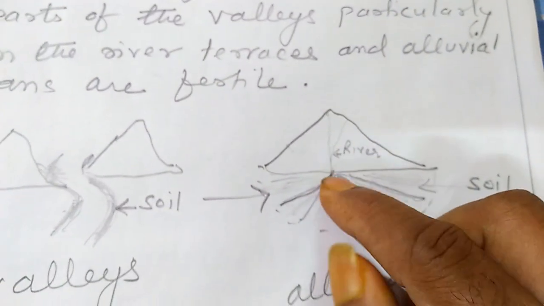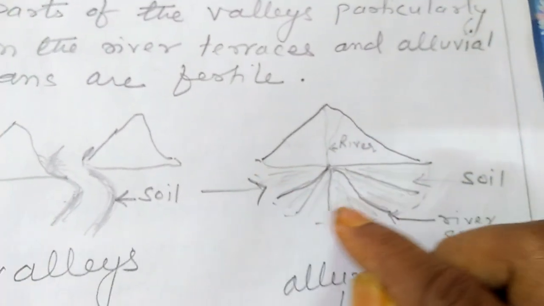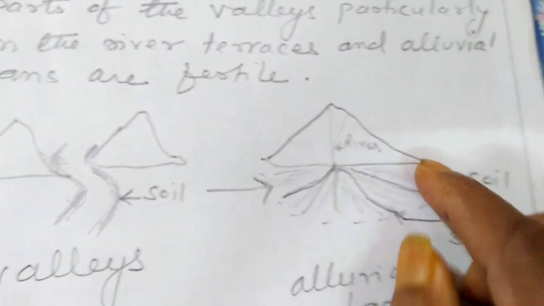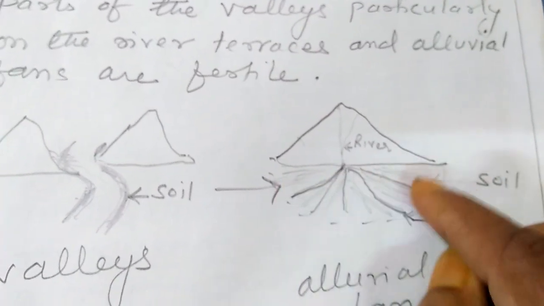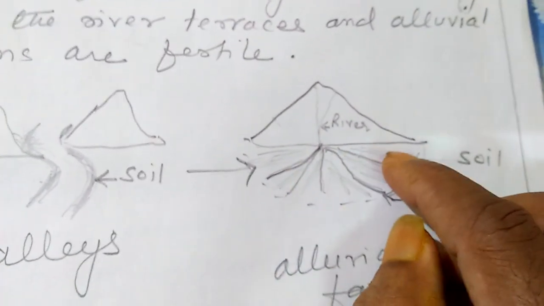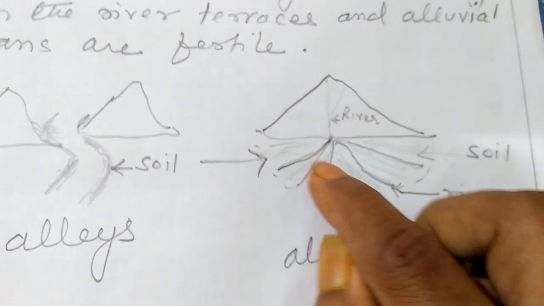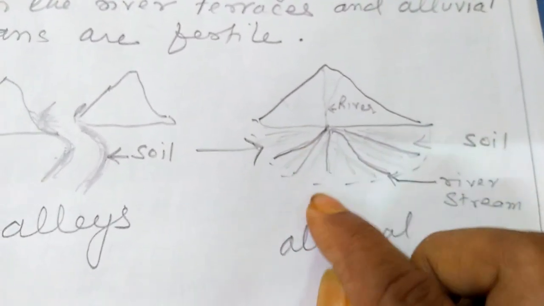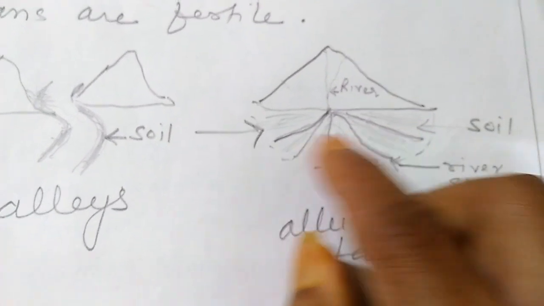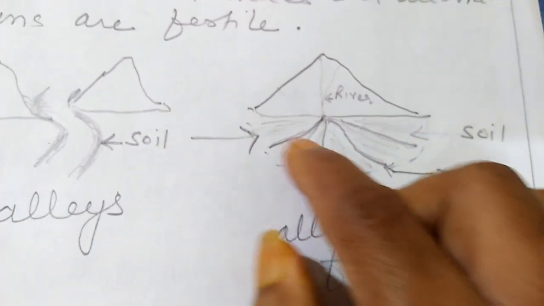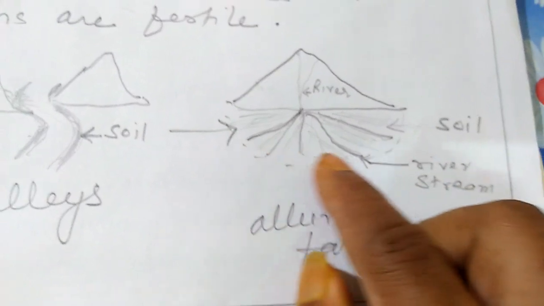When the rivers are sliding down from the mountain slopes, when they reach the plains, they acquire the shape of a semicircle in the form of a Chinese fan, and this area has been deposited with silt and sediment, so it contains alluvium, and as it is occupying a fan like structure, we call it an alluvial fan there.